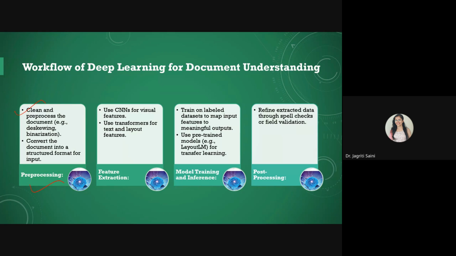We may need to remove any kind of noise or unwanted elements or annotations, etc., from data. And we can even convert documents into a structured format that can be handled by the models further easily. In the second level, the feature extraction we need to talk about, and there are plenty of methods that can be used for feature extraction. But when we talk in terms of deep learning, the transformers these days are getting more popularity for feature extraction purpose, and you will find plenty of models in this area.